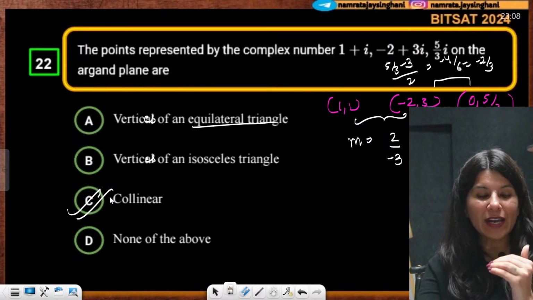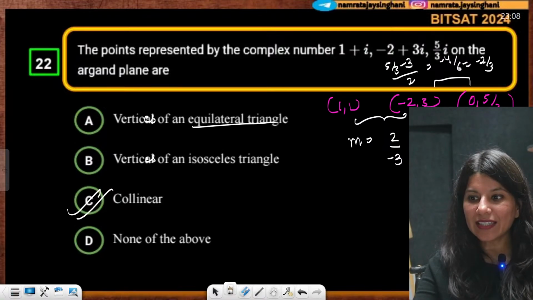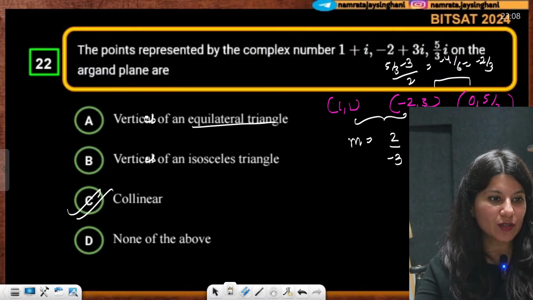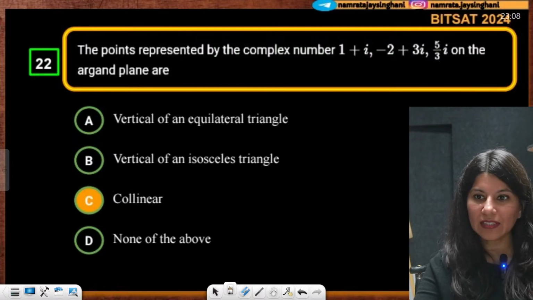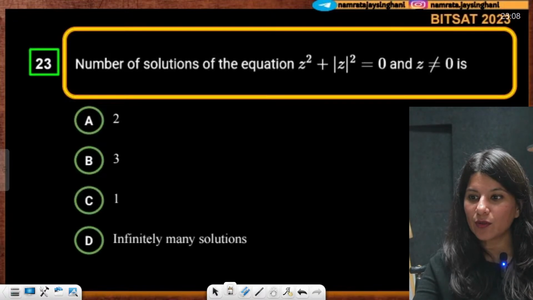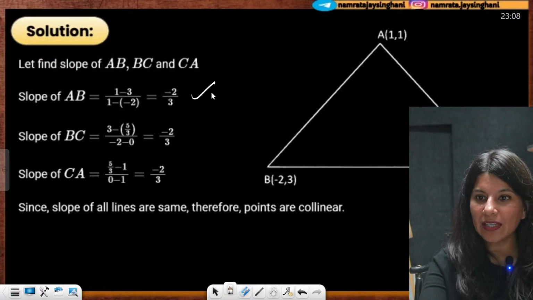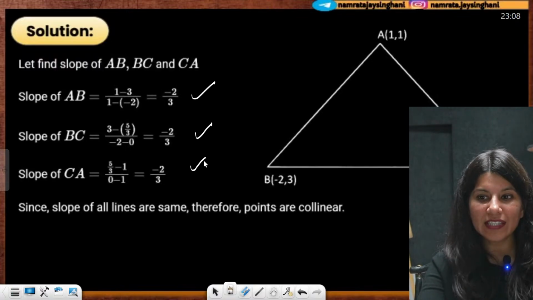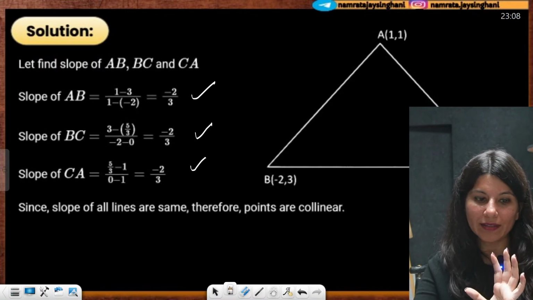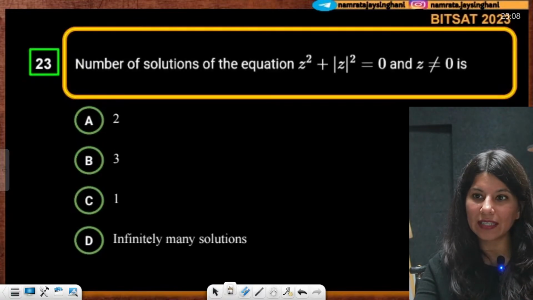So you need to check all the options one by one. I think this question was an absolutely easy question. You just need to check the slope of this line. That's it. So the slope of AB, slope of BC, slope of CA, all the slopes are minus 2 by 3. You can see very well on your screen.